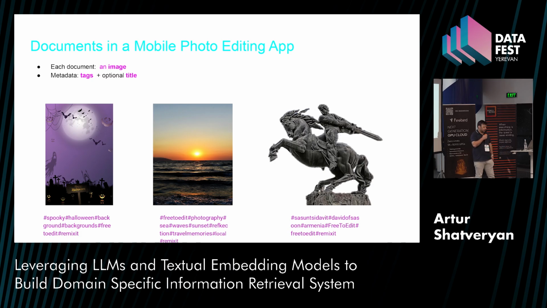And this is what a document looks like in Picsart. We have an image, and we have a list of tags, separated by commas or hashtags, which are quite messy. Even our documents have some messiness, and we need to bring something relevant to users. We don't want to just bring the fully matching documents, but also content that is thematically similar to the given content.